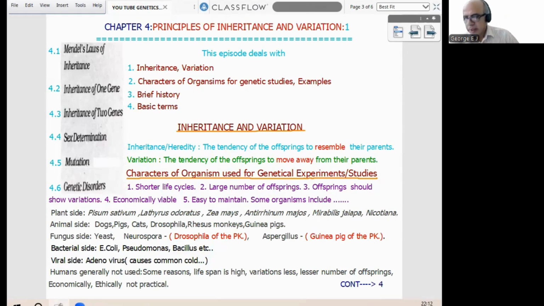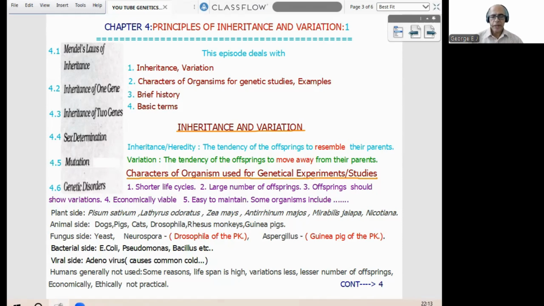So we can start with the 2 basic terms, inheritance and variation. In entire genetics, these 2 terms will be exclusively discussed. Everything is based on these 2 topics, inheritance and variation. So first we can observe what is meant by inheritance, which can also be called heredity: the tendency of the offsprings to resemble their parents. So automatically, what is variation? The tendency of the offsprings to move away from the parents. Both terms are 1 mark theory questions. I think it is clear.